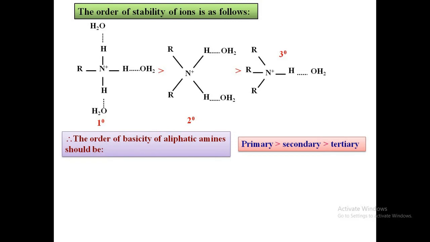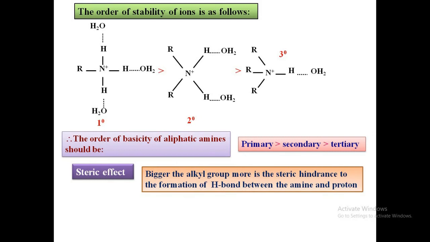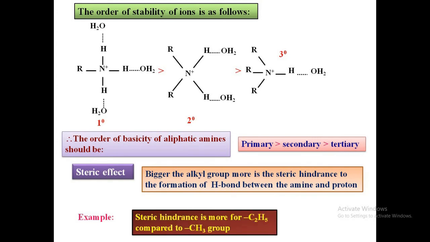So let's study about the steric effect. Bigger the alkyl group, more is the steric hindrance to the formation of hydrogen bond between the amine and the proton. For example, steric hindrance is more for ethyl group compared to that of methyl group.